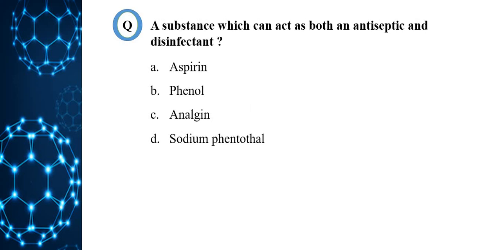Next question. A substance which can act as both an antiseptic and disinfectant. Option A, aspirin. Option B, phenol. Option C, analgin. Option D, sodium pentothal. So first we should know what antiseptics and disinfectants are.